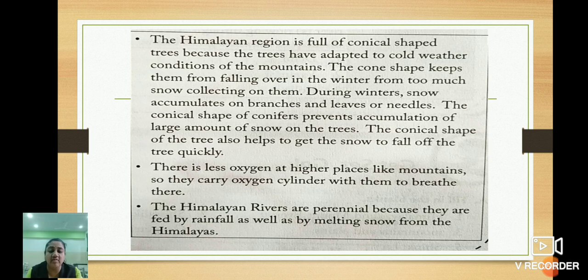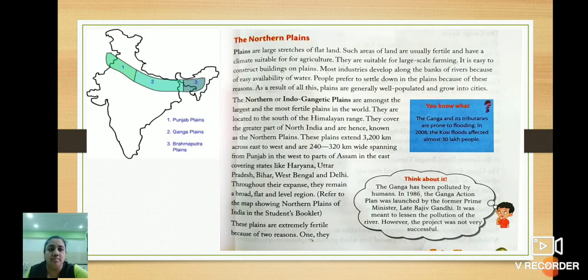Understood, children? Till here, everyone? So children, these are the reasons for the questions which I asked you as homework. So today, children, we are going to continue with the northern plains. Before that, we saw the northern mountains, right? So shall we continue? Yes, children.